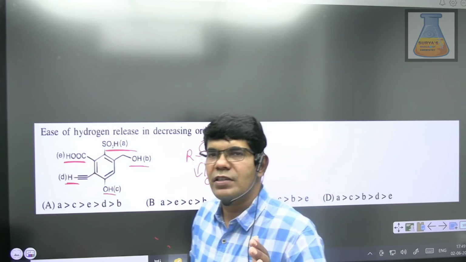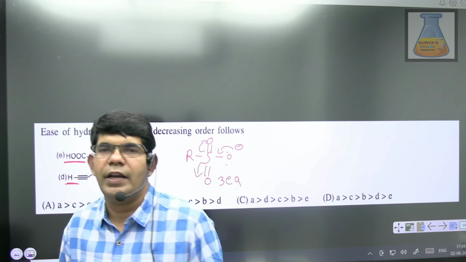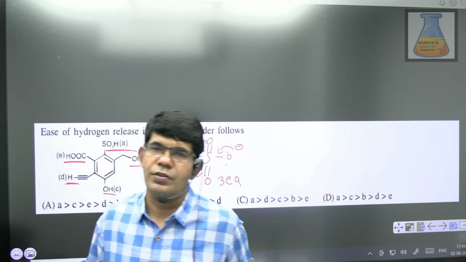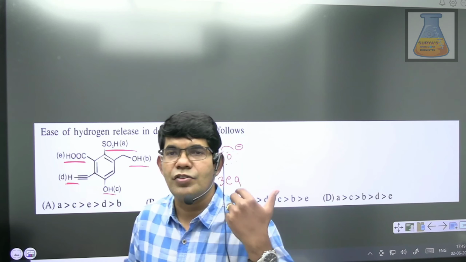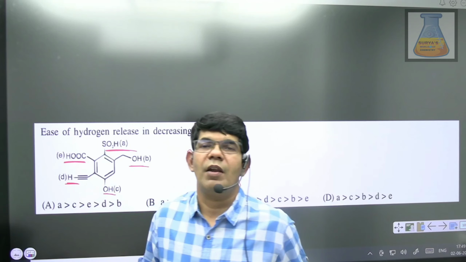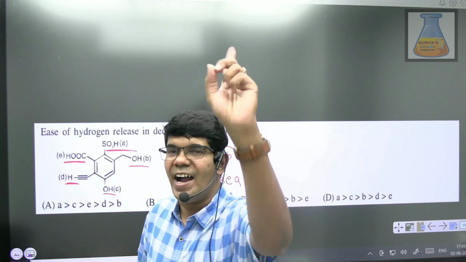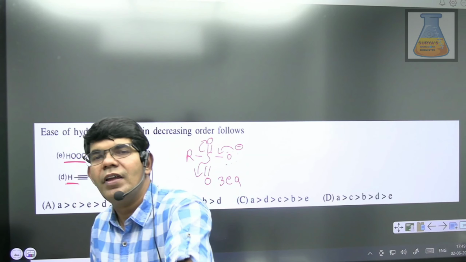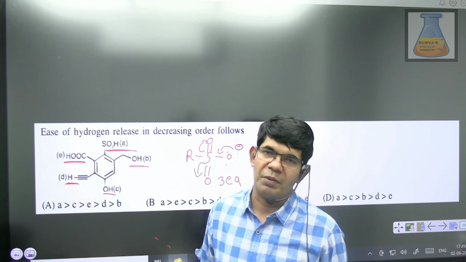Actually, resonating structures can be divided into 2 categories: equally contributing and unequally contributing resonating structures. Equally contributing resonating structures are those which have equal contribution to the resonance hybrid. Unequally contributing resonating structures cannot have equal contribution to the resonance hybrid.